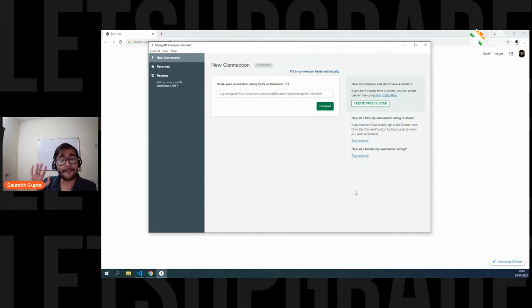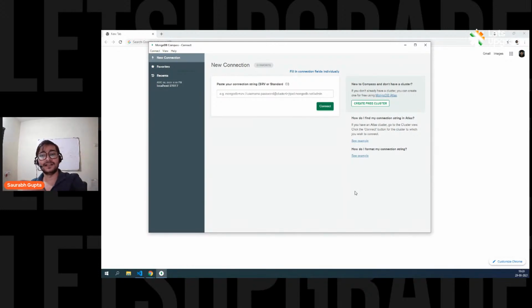Remember guys, Compass is just a GUI tool. The database that you create, the data that you store, everything goes in the MongoDB server. Compass is a tool that helps you to work with the server. If you write queries, you're directly communicating with the server, and you're also using Compass to communicate with the server. All the databases that you create, everything that you do, goes and gets stored in the server. Your data comes from the server. Compass is just a tool that connects you with the server, and it gives you a good way of working with the data. Is that clear?